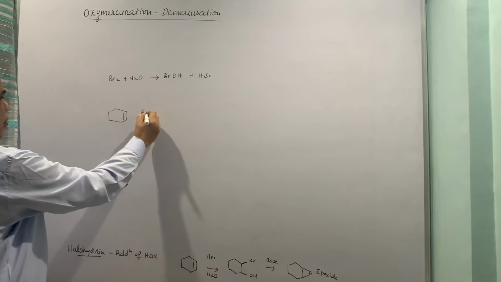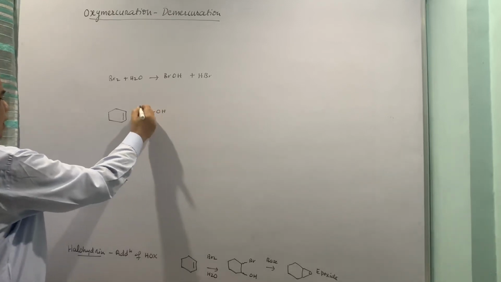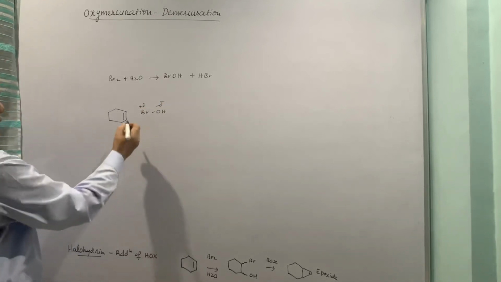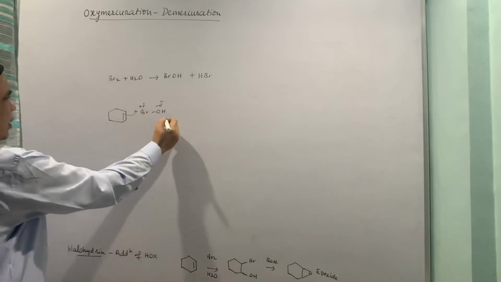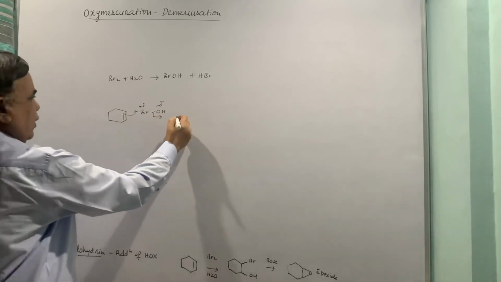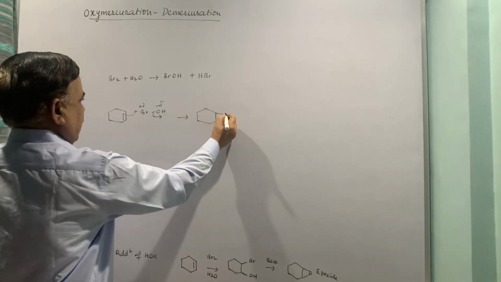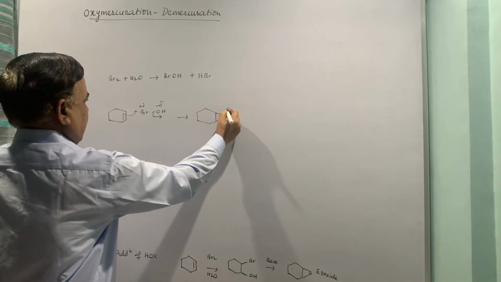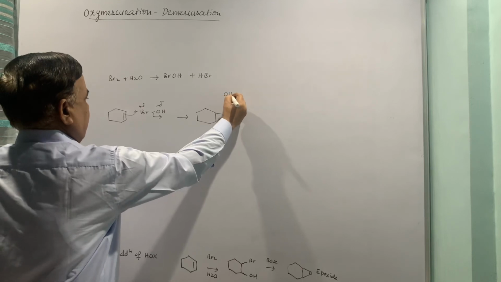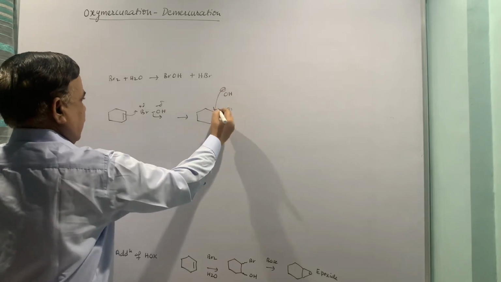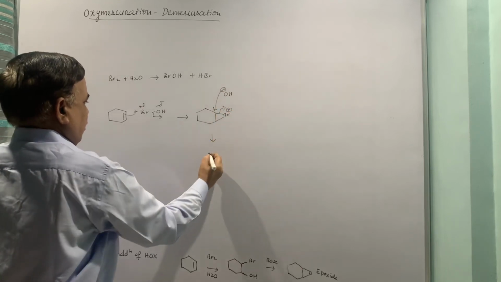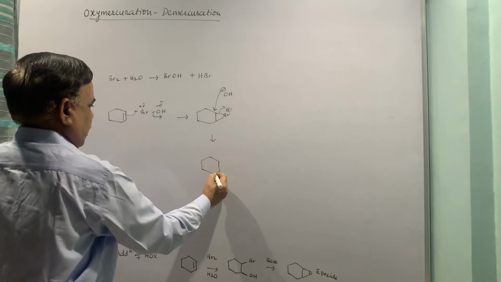So BrOH, plus delta minus delta, that is the dipole, and this goes off. Eventually it becomes a bromonium ion, and the bromonium ion is opened up with this, and you get bromohydrin as a product.